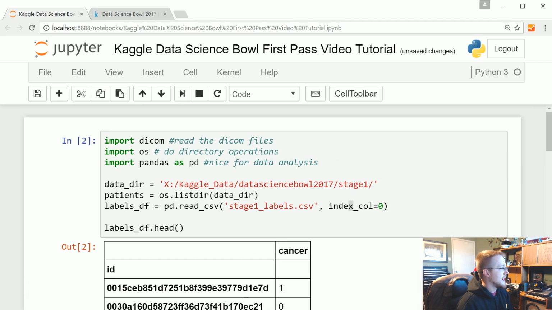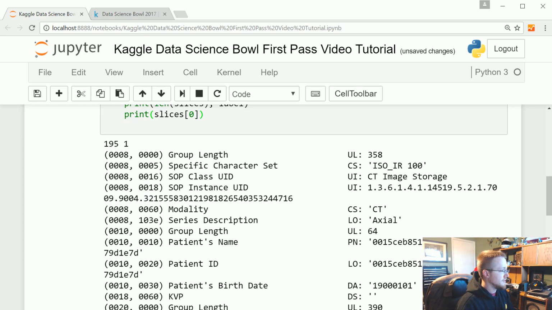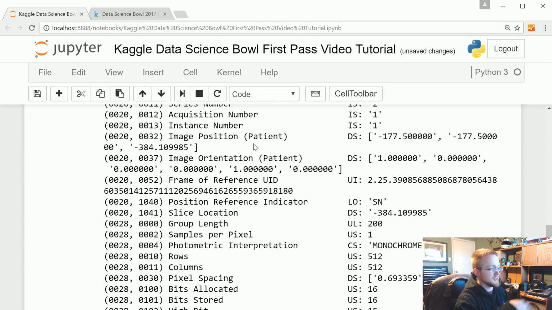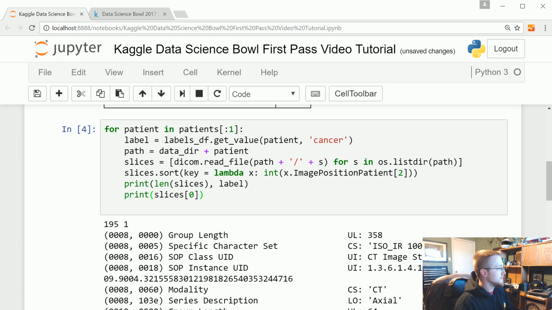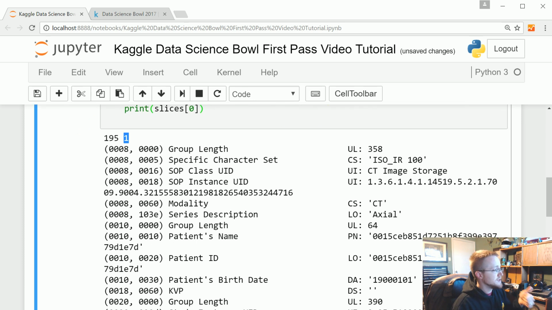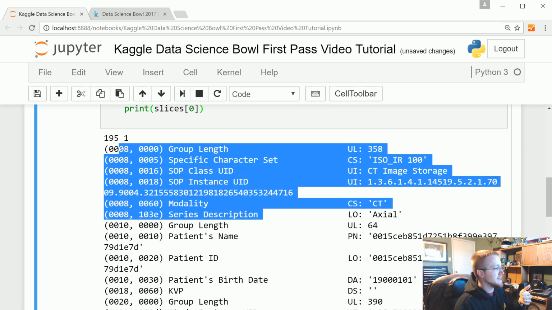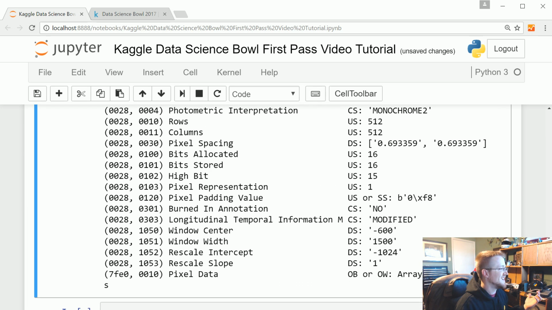Just for the record, to run, it's Shift plus Enter if you're new to IPython notebooks. Enter is fine, you can just keep typing and it won't run anything. So we have 195 slices, and this patient does have cancer. And then coming down here, this is all that DICOM file. So it's got all this information here, so we have obviously a lot of stuff to work with.